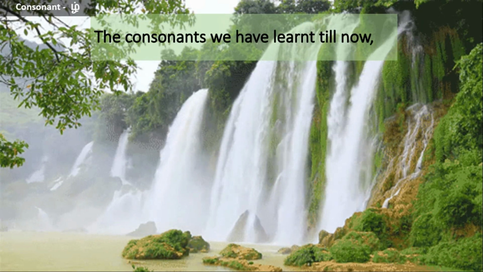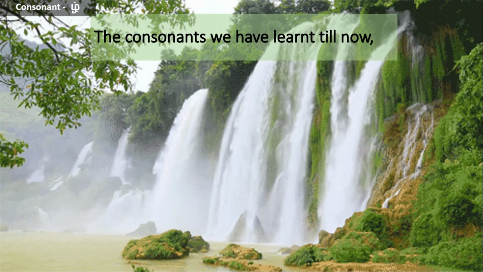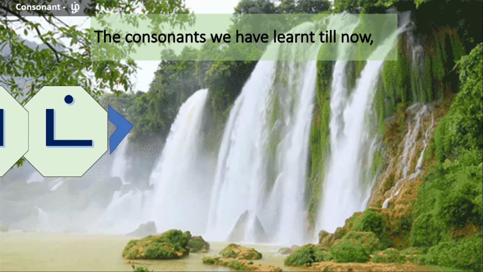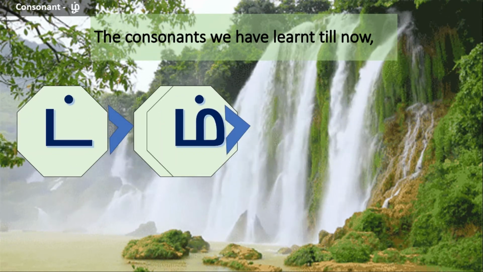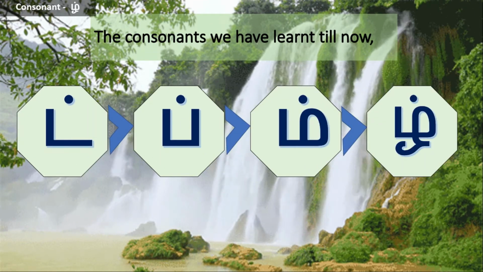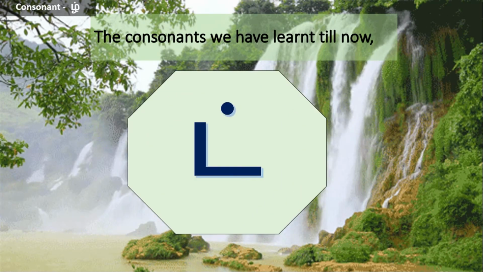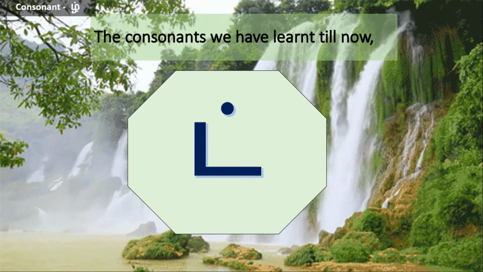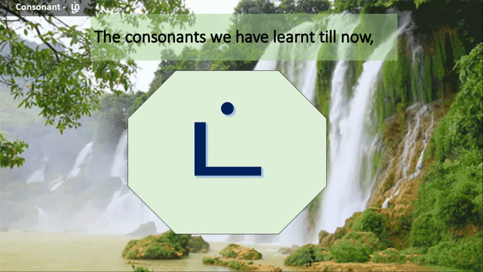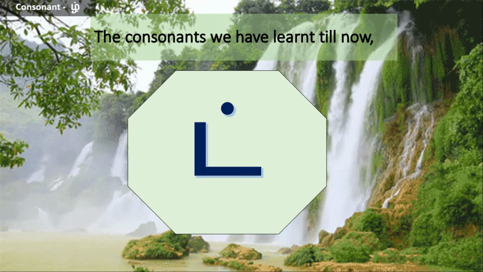The consonants we have learnt till now are Ṭ, Ṇ, M and now Zh. They are designed in such a way that it is easy to follow the script. First we have the capital letter L, which represents the first.